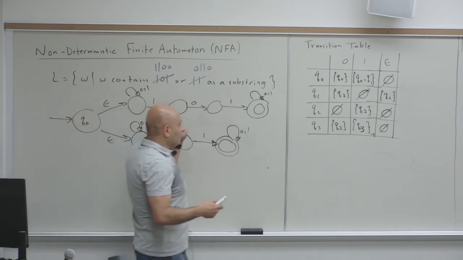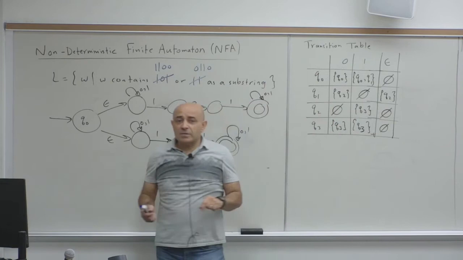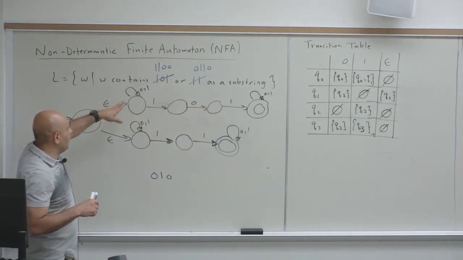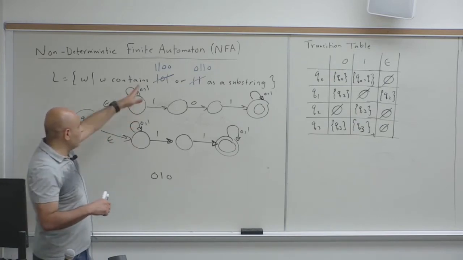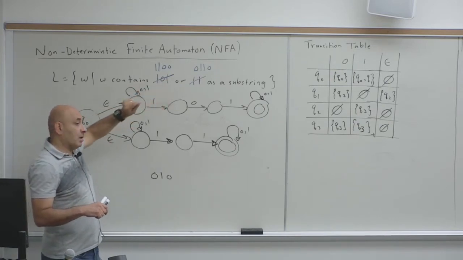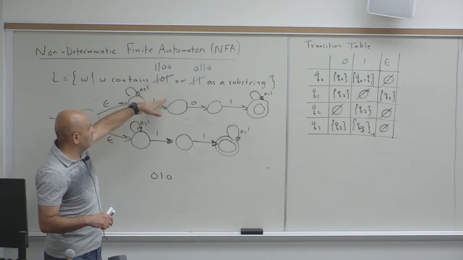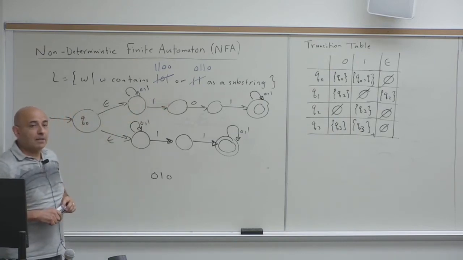But the way we did it before, the one that we traced, was not general. The approach was not general enough to handle any pair of strings. This is general enough. I'm talking about the approach. This approach is general enough to allow you to draw a DFA for any pair of strings or substrings. Okay, questions?